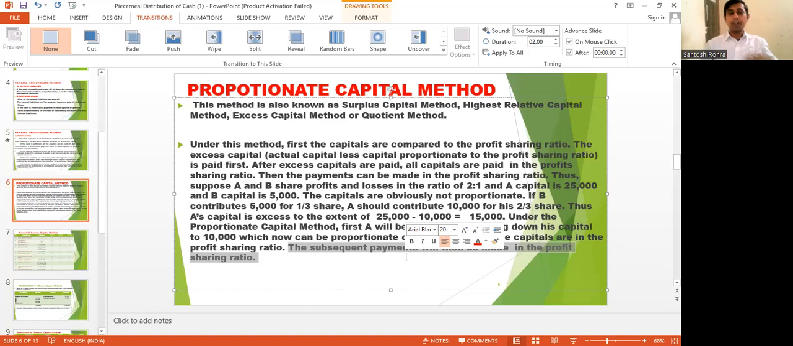Hope you understand what excess capital is and what proportionate capital is. Basically, this is done to understand that the partners who have invested more should pay first. The more amount is the amount he or she has invested beyond what he or she is getting in profit. That is the more amount we are talking about in simple terms.